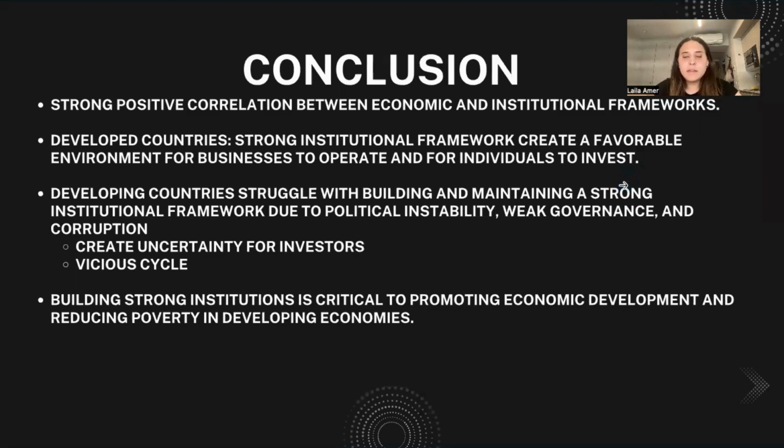In conclusion, we can see differences between developed and developing countries, and how there's a strong positive correlation between economic development and institutional development. On one hand, developed countries typically have a higher income classification and GNI per capita, reflecting a more prosperous economy and higher living standards, and usually have a lower Gini index, indicating a more equal distribution of wealth and resources. Furthermore, they tend to have lower levels of corruption, stronger political stability, and less state fragility, which contributes to a stable and favorable environment for business and investment.